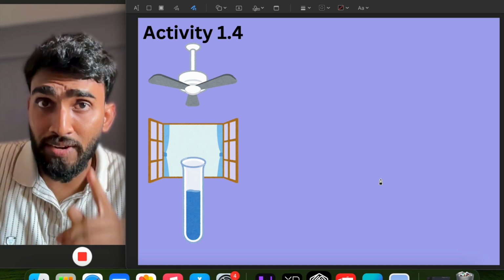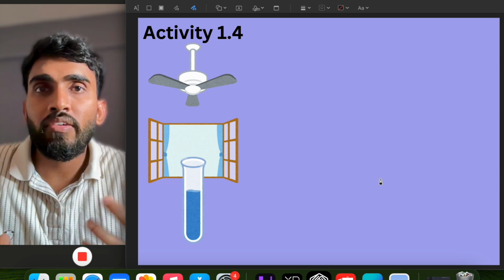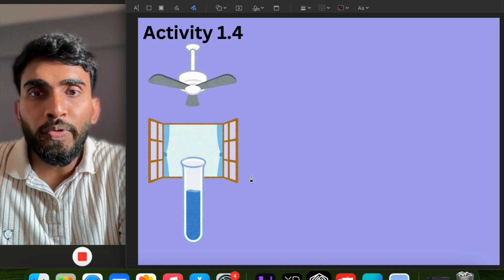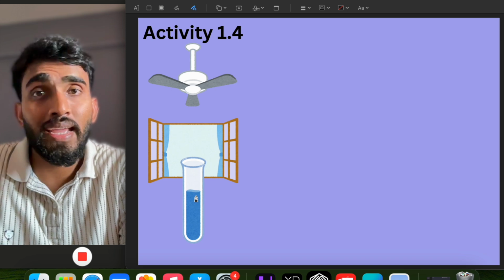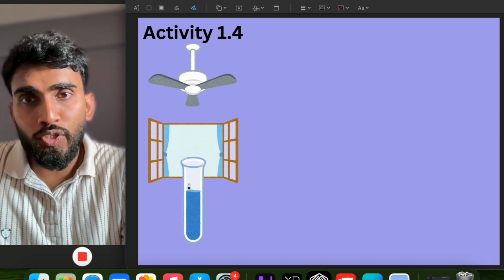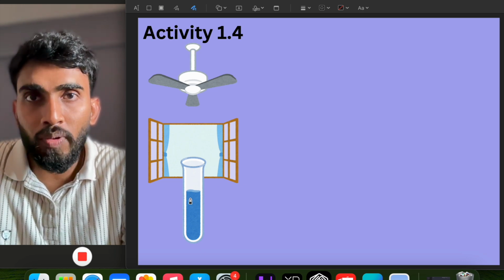Now let us see activity 1.4, by which we can understand what the different factors are on which evaporation depends. Here we have to take a test tube in which we fill, let us say, 5 ml of water, and keep this test tube under a fan or at the open window.